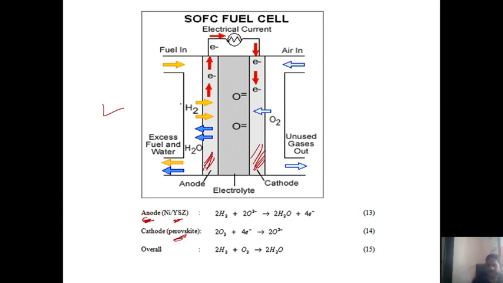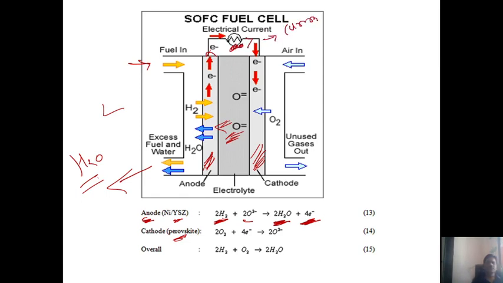So what type of chemical reaction is there? The fuel, which is hydrogen, is struck toward the anode. At the same time, from the electrolyte, the ceramic oxide, twice O2 negative ions will come out, and what is generated? H2O and 4 electrons. So the byproduct, excess water, is liberated through this process, and whatever electrons are generated go through the circuit and generate current, guys.